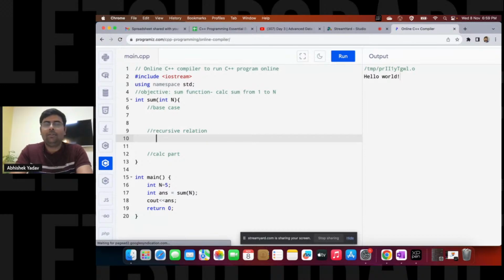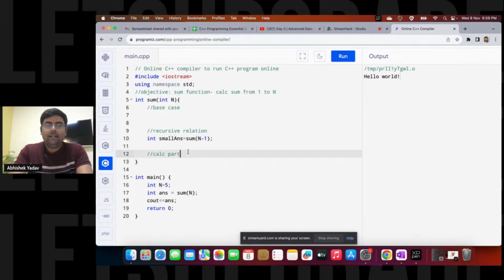Responsibility of a smaller and similar subproblem. So here we have sum, and I will ask my recursion, hey recursion, please go and solve for n minus 1, please solve for sum from 1 to n minus 1, and that sum I will store inside a variable, small answer, right?